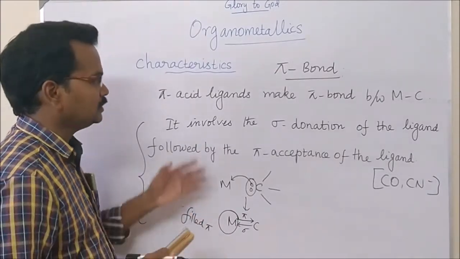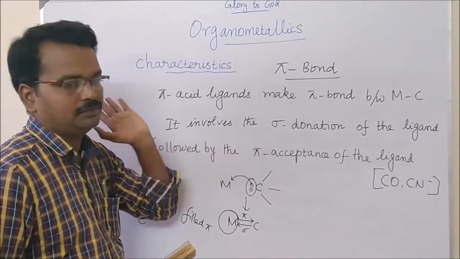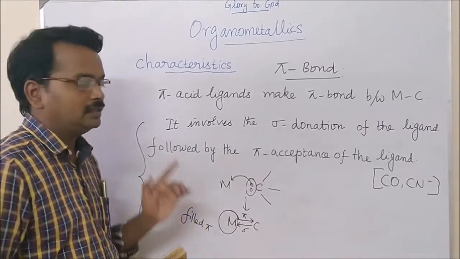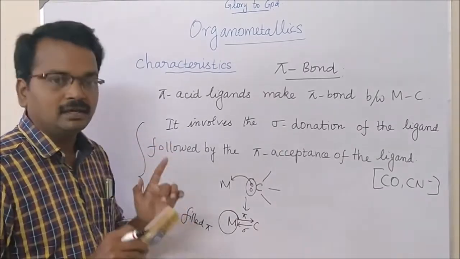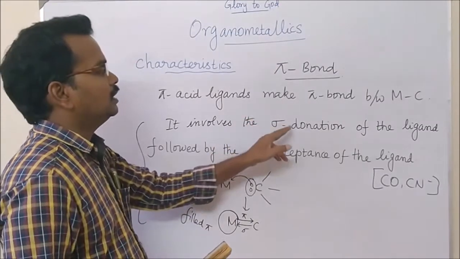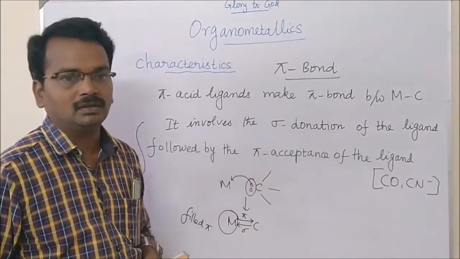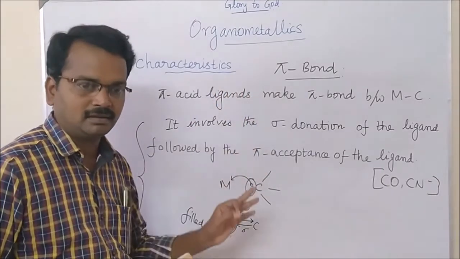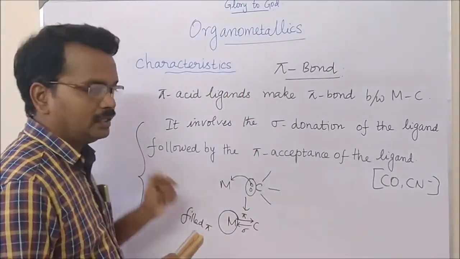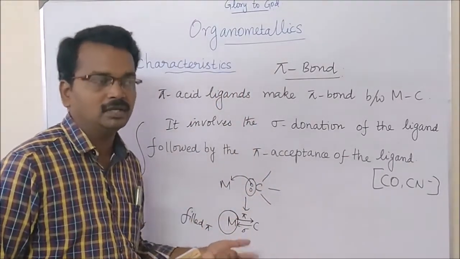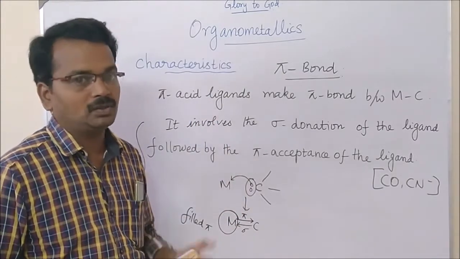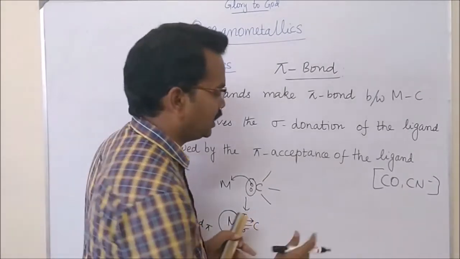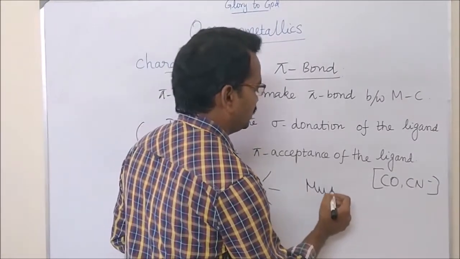So if an organometallic compound forms a pi bond, then that pi bond will result from the sigma donation. After the successful sigma donation of electrons from the ligand to the metal, the metal will form a pi bond. So as I said earlier, it is not mutual sharing.